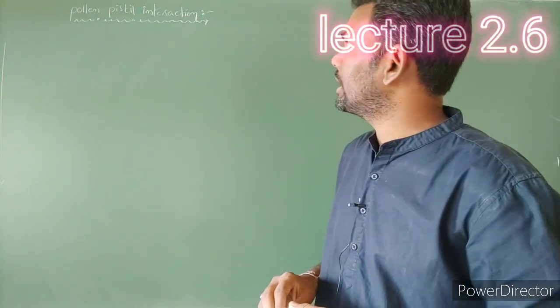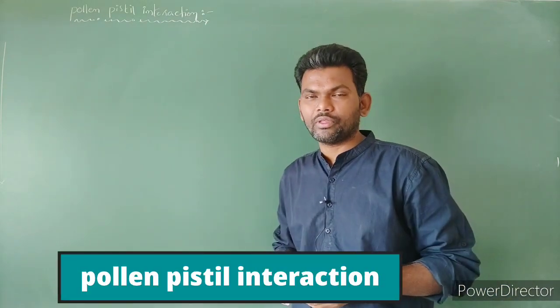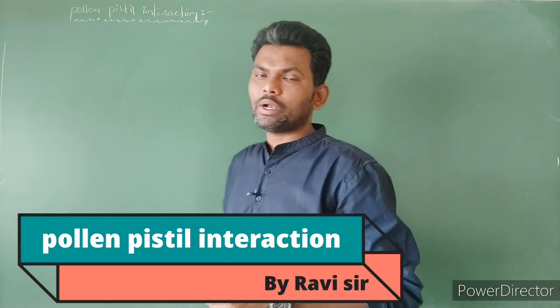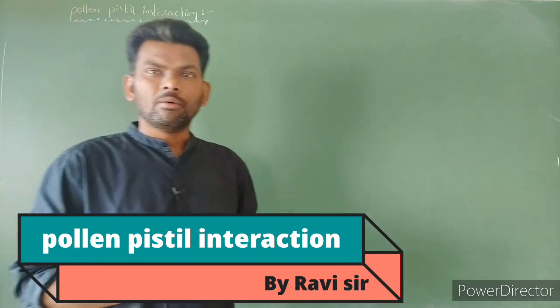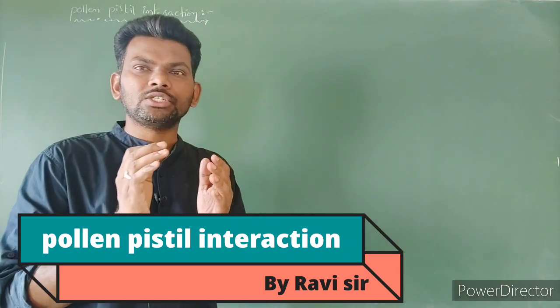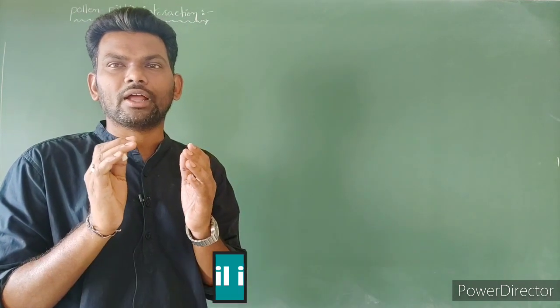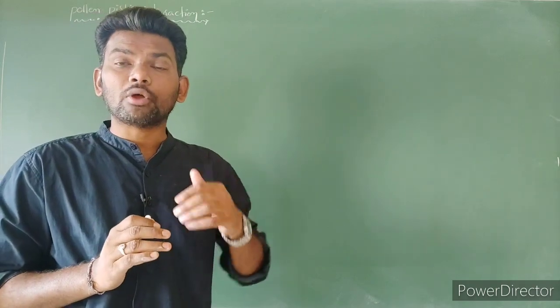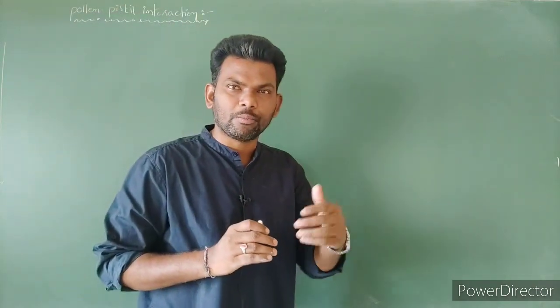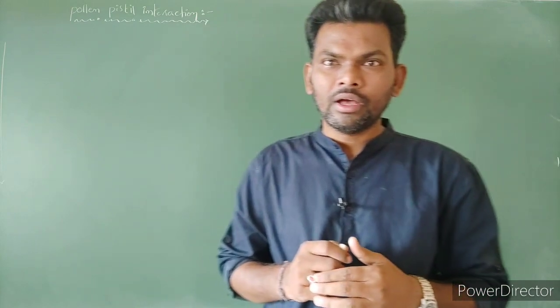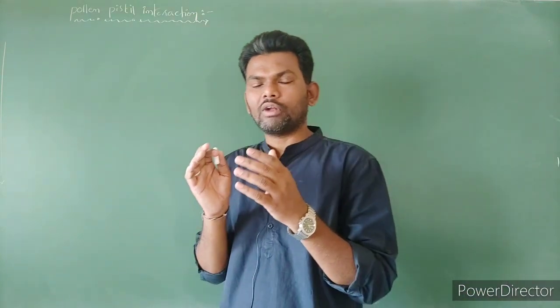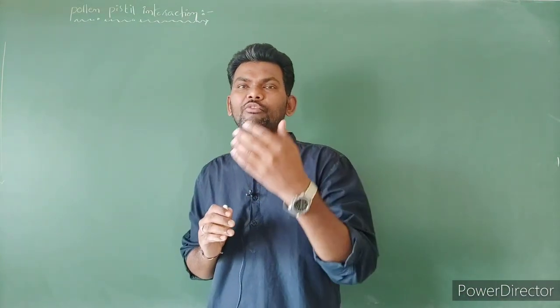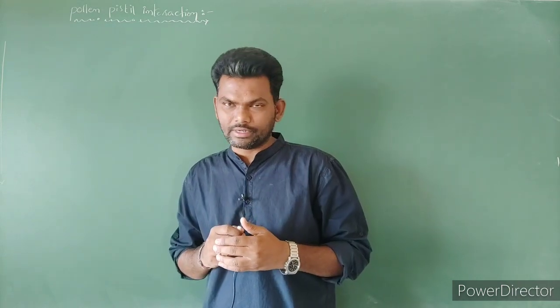Today's topic is pollen-pistil interaction. What is meant by pollen-pistil interaction? Pollination doesn't guarantee the transfer of the right type of pollen grains onto the stigma. Sometimes the wrong type of pollen grains are also deposited on the stigma. The right type of pollen grain we can call compatible, and the wrong type, incompatible pollen grains.